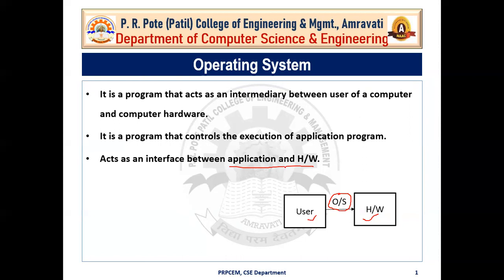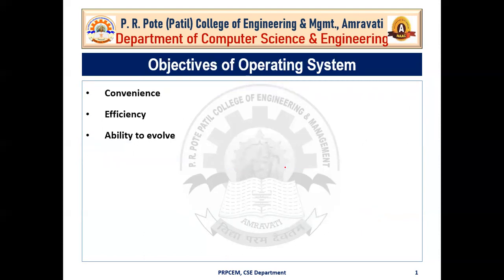Okay, so now coming to the next topic, that is what is the objective of this operating system, or why there is a need of operating system in your computer, in your mobile, laptop, and tablet. Why are we using operating system? What are the objectives of this operating system? The first objective is convenience. Second one is efficiency, and third one is ability to evolve. Ability to evolve means ability to solve complex problems. Okay, so here in this video I am explaining the basic concept of operating system.